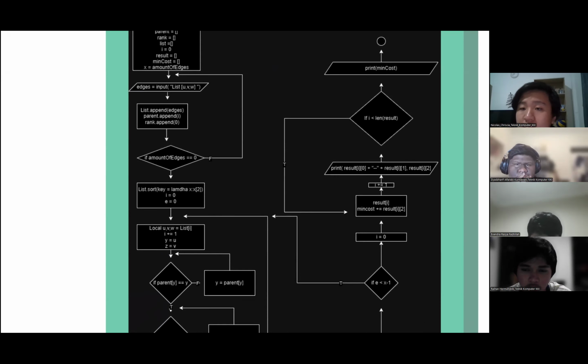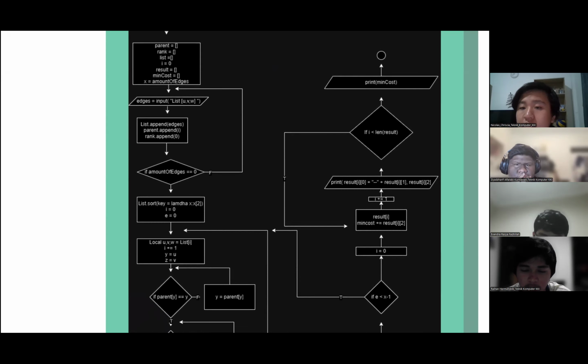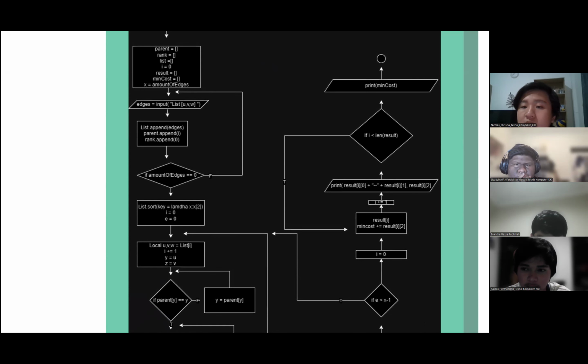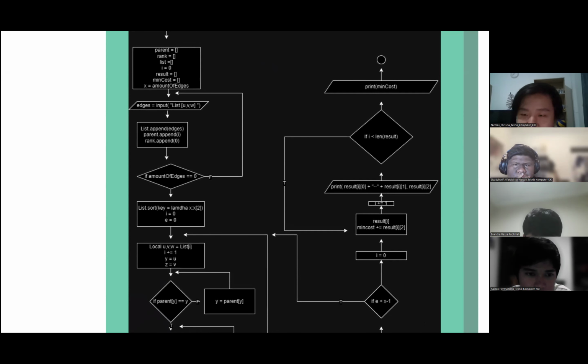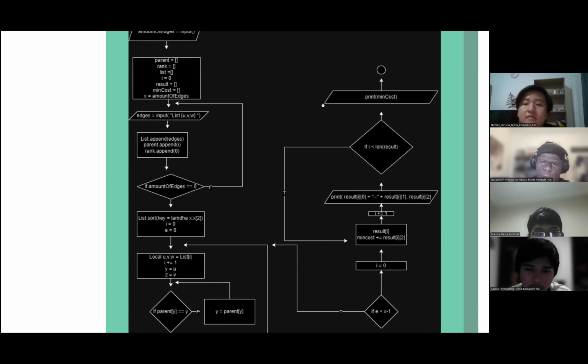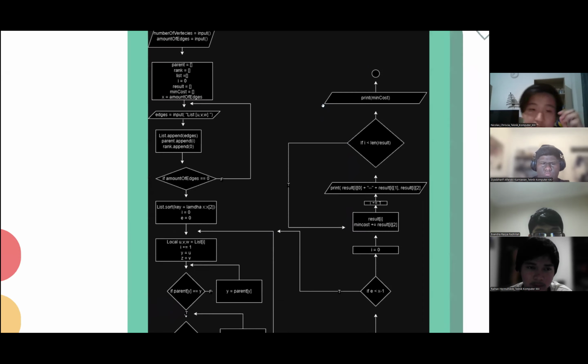Then continue to the check on whether i is smaller than the length of result. If so, you go back to the result i main cost, and if not, you continue to print main cost, and that's the end of the flowchart.